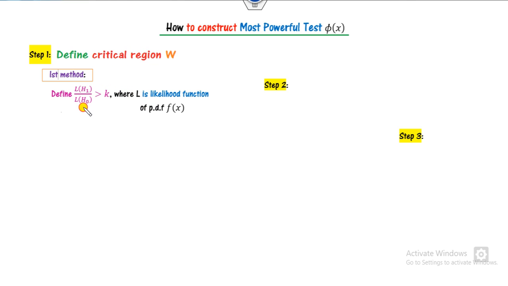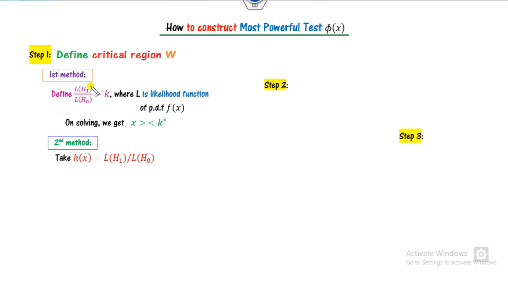What is the Neyman-Pearson lemma? You start with the likelihood ratio of H1 and H0. If it is greater than k, you can solve it and find the value of x, whether it is greater than k or less than k. So we can say either k or k star, any of the relations. This is the first method.